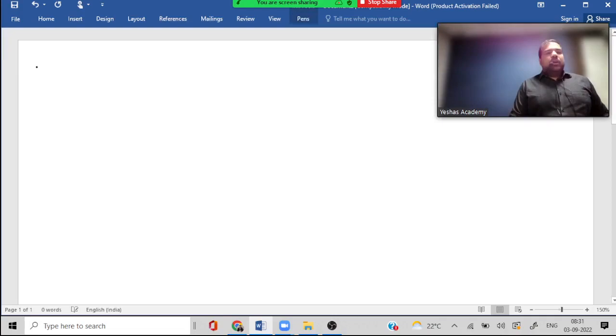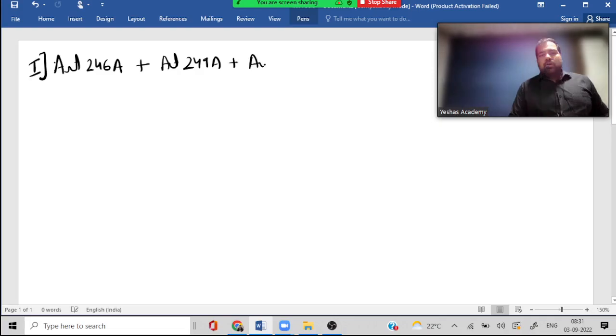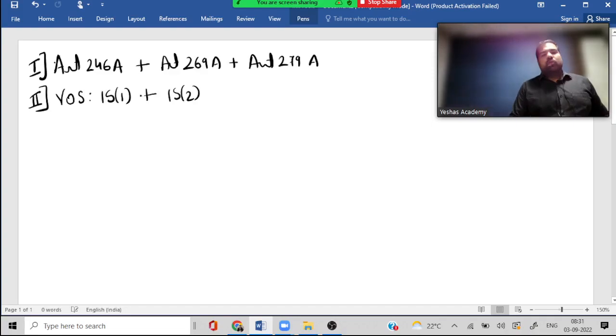Guys, in the first chapter, what were the sections? Article 246A plus Article 249A plus Article 269A. That was the first section, first chapter. Sorry, my bad. The next chapter, guys, value of supply. What are the sections? 15.1 plus 15.2 plus 15.3.